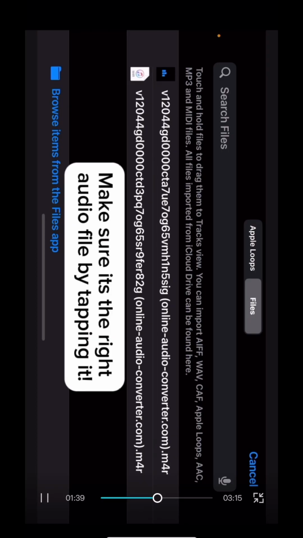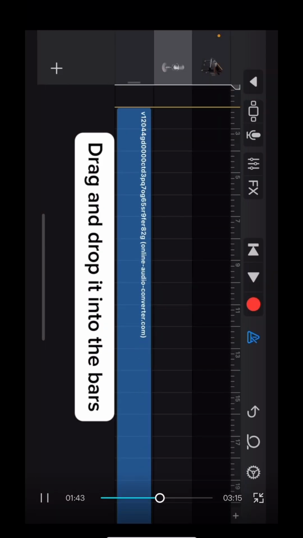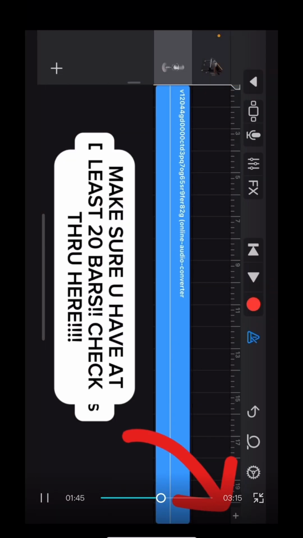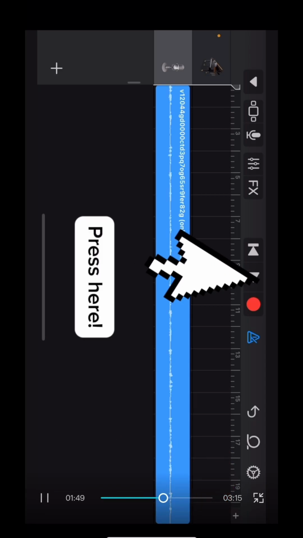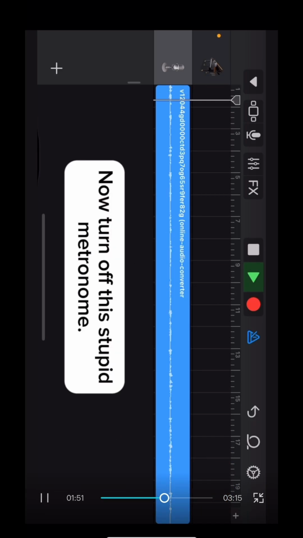Make sure it's the right audio file by tapping it. Drag and drop it into the track. Make sure you have at least 20 bars. Press here. Now turn off the metronome.